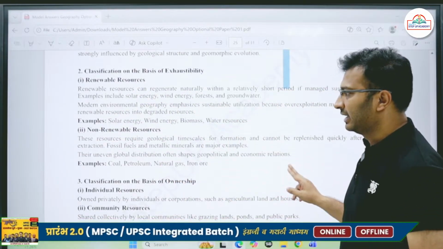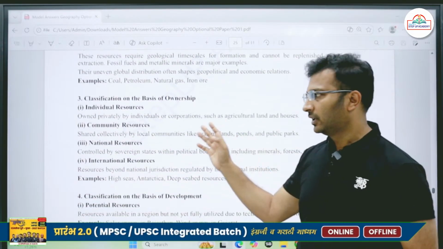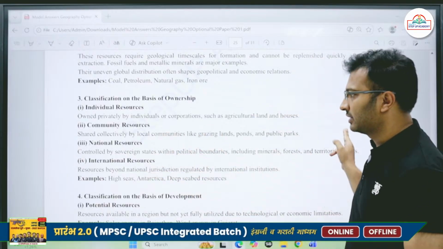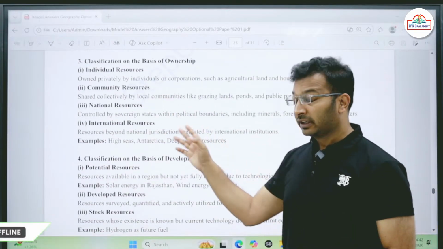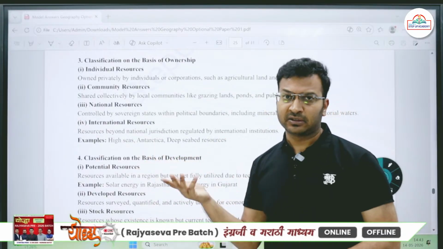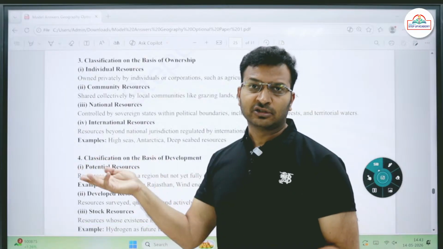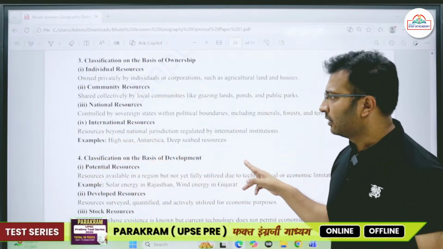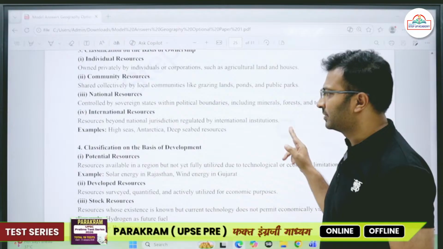Okay, then classification on the basis of ownership: individual, community, national reserves and international resources. There are high seas; recently the Biodiversity Beyond National Jurisdiction, the High Seas Treaty, has been signed. So high seas, Antarctica, deep seabed resources.